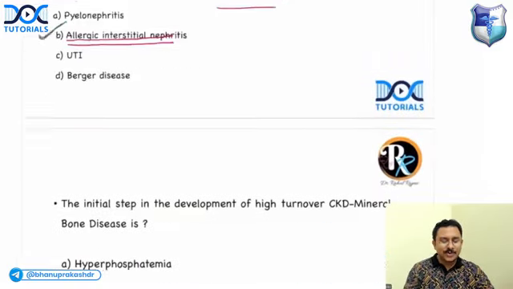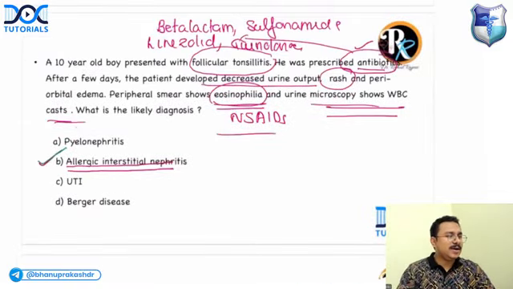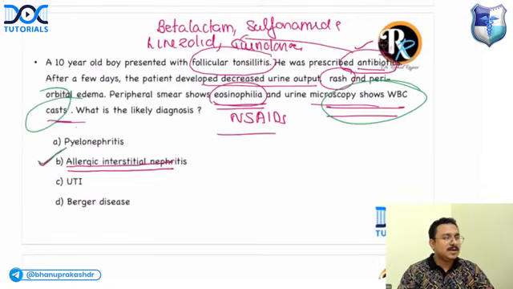Next question. So I hope it is clear. Give me a thumbs up if you are clear. Okay. So Priyanshu is asking, why does he have WBC cast in the urine? As I told you, WBC casts are not specific. You can see it in allergic interstitial nephritis also.